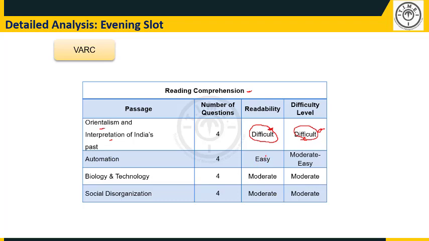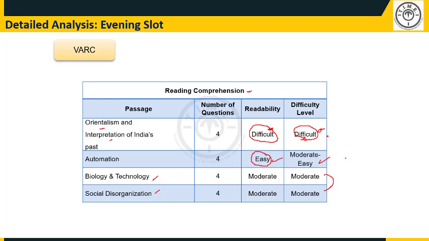Now out of the 4 passages, the passage on automation was easy. It was easy not just to read, it was easy to attempt also. Not too many inference based or double negative based questions. These two had a couple of double negative based questions. In fact, this also. But if you look at the automation passage, the questions were a breeze majorly, right? Then the passages on biotechnology and social organization, disorganization, not too much of a challenge to students.